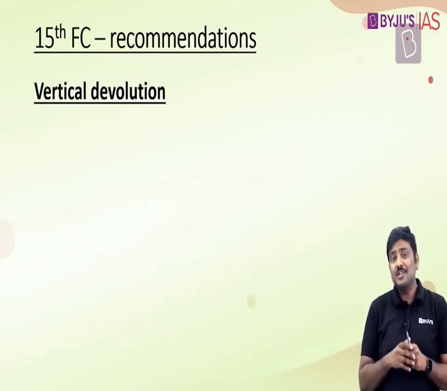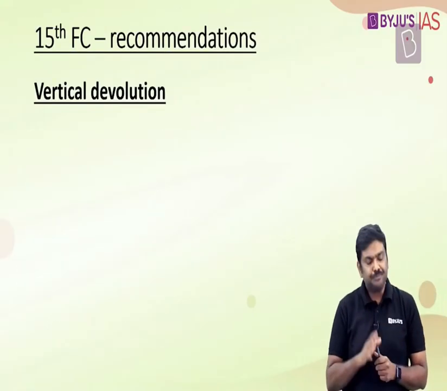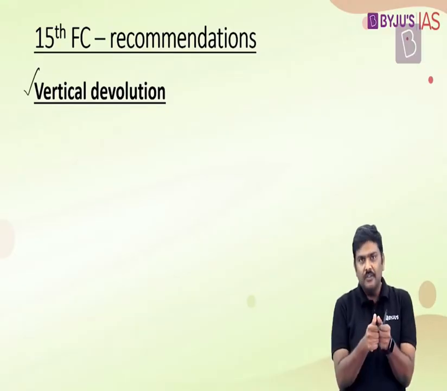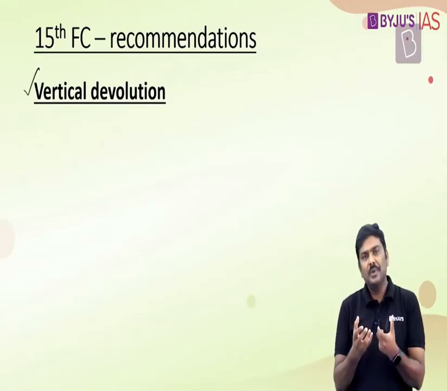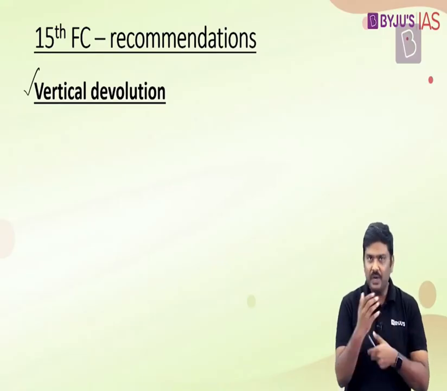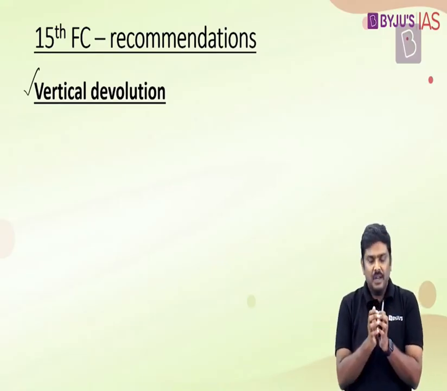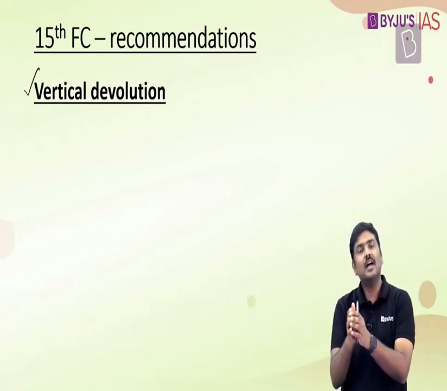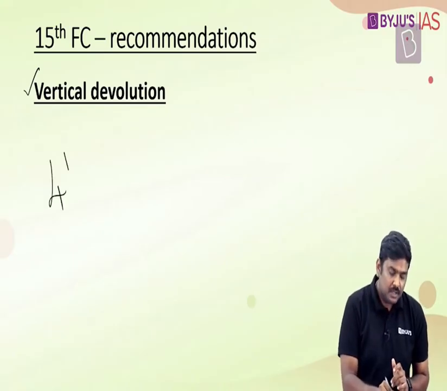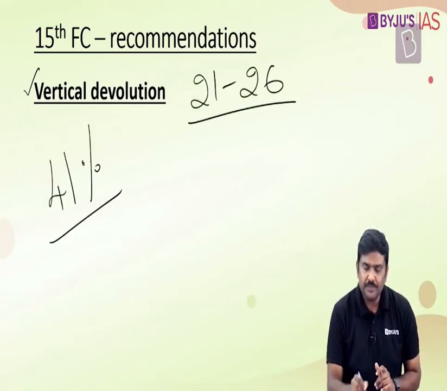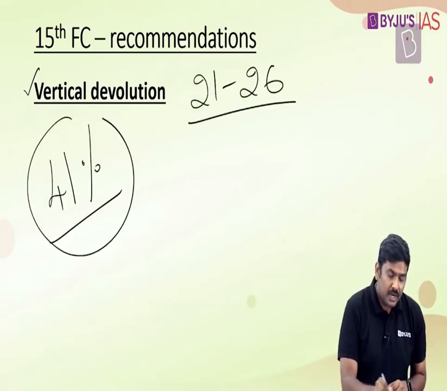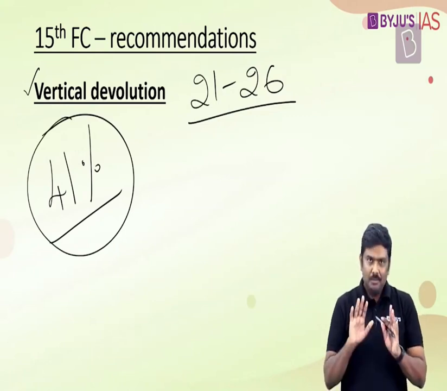Now, let me start with the recommendations which have been provided by the 15th Finance Commission. Follow the discussion very carefully henceforth. The first very important recommendation is with respect to the vertical devolution as well as the horizontal devolution. That is, the central government has collected these taxes and transferred them into the divisible pool, again exempting the surcharges and cesses. How will these taxes be devolved between the central government and the states, and then amongst the state governments? With respect to vertical devolution, please remember the 15th Finance Commission for the time period 21 to 26 has recommended that the vertical devolution will remain at 41%. Please make a note of this.